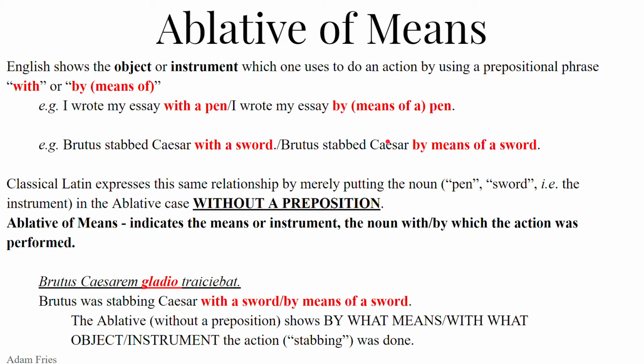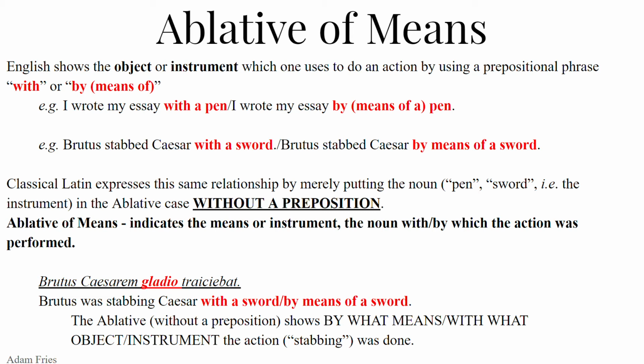Let's move on to talking about the ablative. Ablative of means. So the ablative is obviously your favorite case because it can do the most things. It has the most jobs, it has the most functions. We've talked about the ablative where it means location with prepositions like in and sub and pro, meaning in front of.